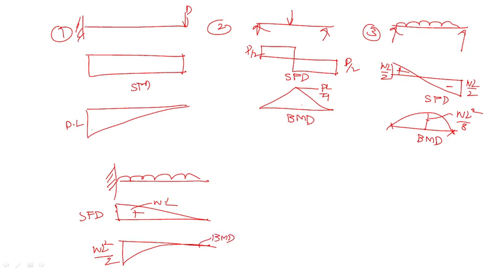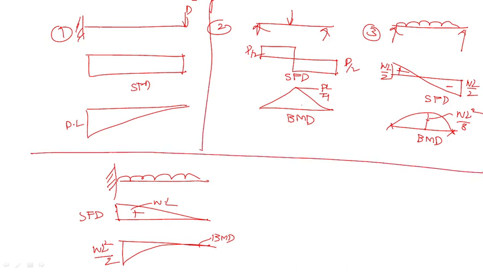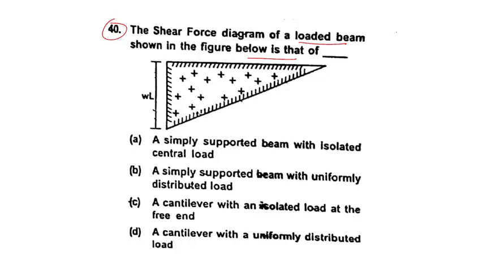I think you got all the different conditions. Okay, let me draw so that you can understand easily. Now you understood everything. These are the cantilever and the simply supported beam with two different conditions. Now you have to remember all the shear force diagrams and bending moment diagrams. So what is the question?